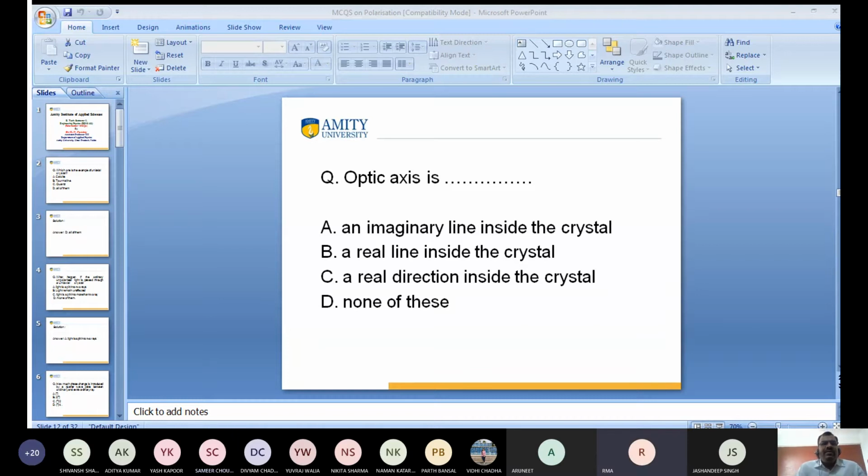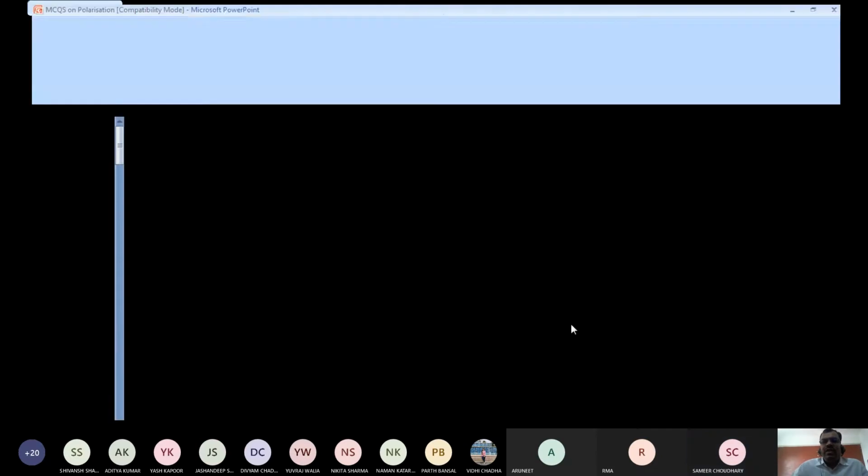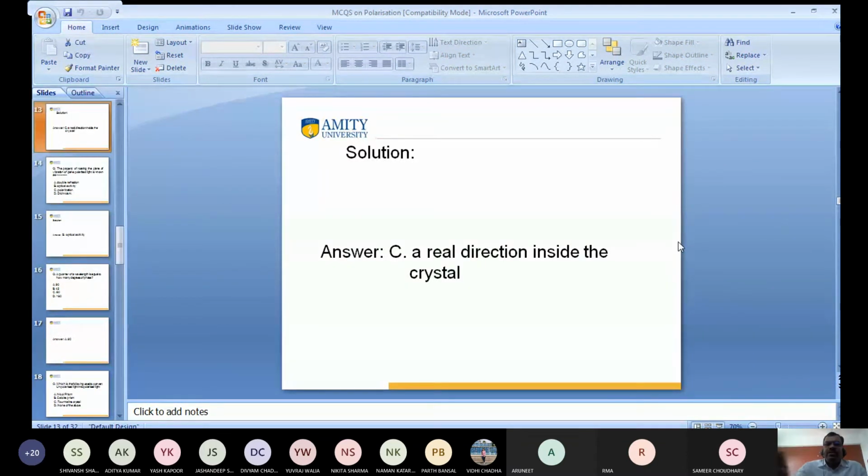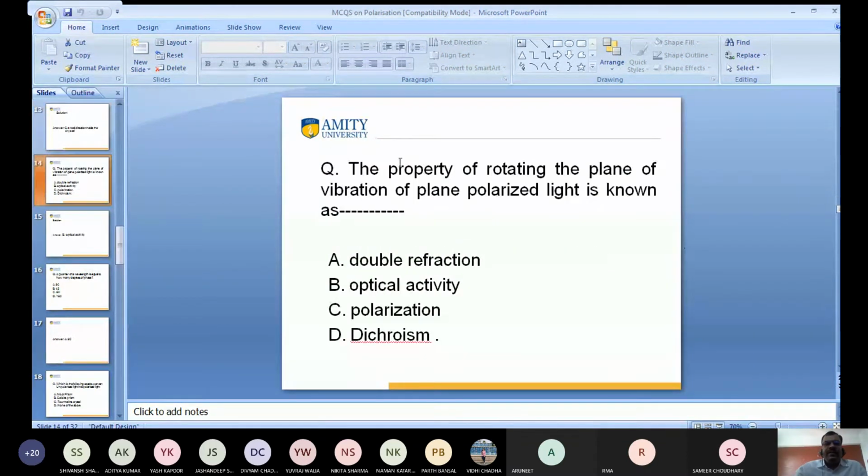Yes, Shamik Chaudhary, tell me. Sir, C, a real direction inside the crystal. Thank you. So the correct answer is a real direction inside the crystal. This is known as the optic axis. So remember it well.